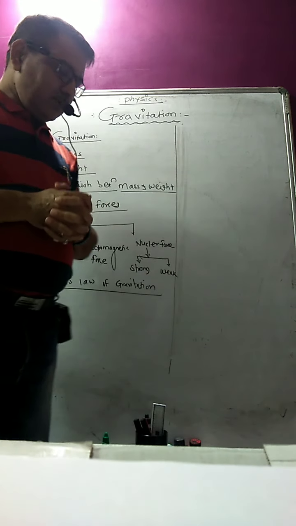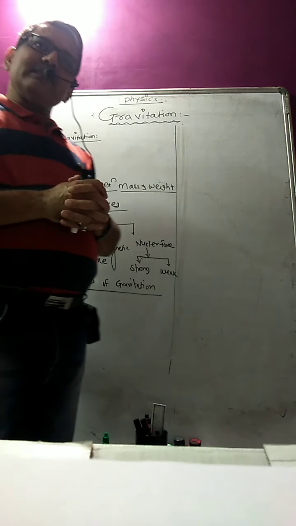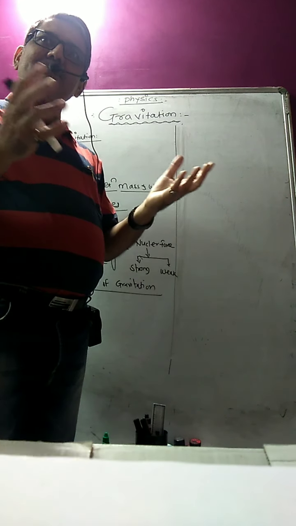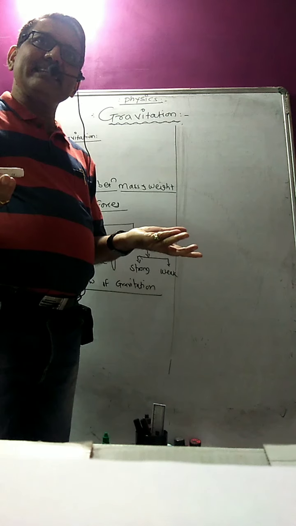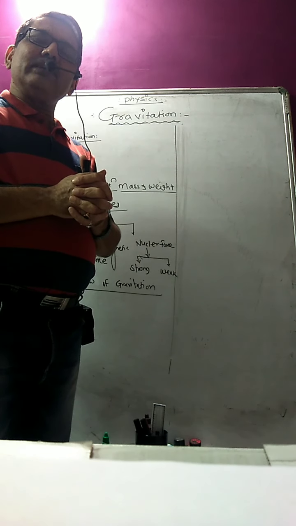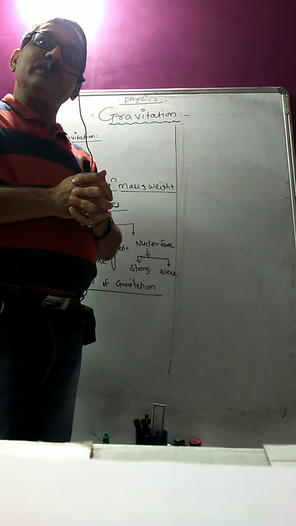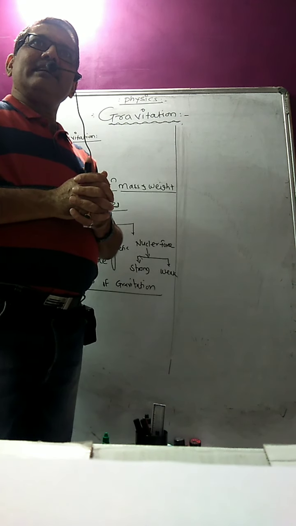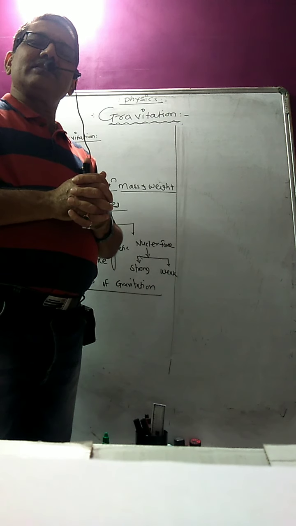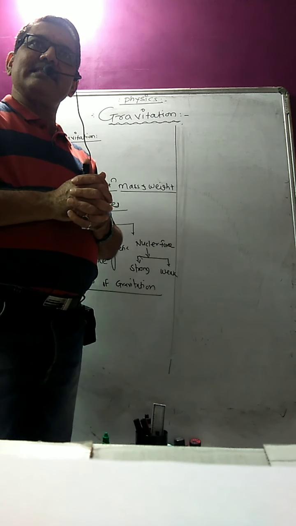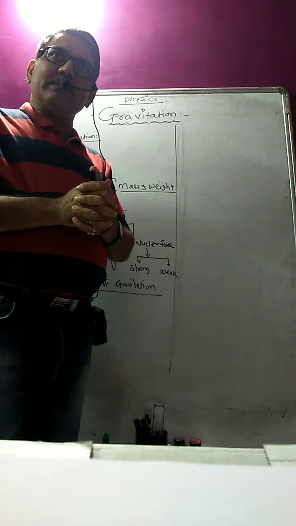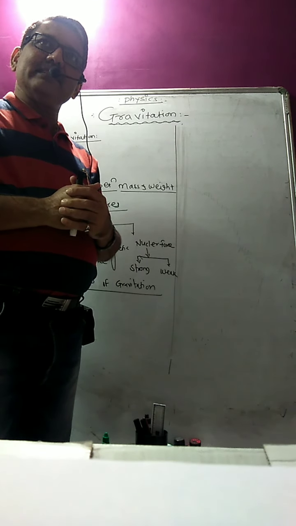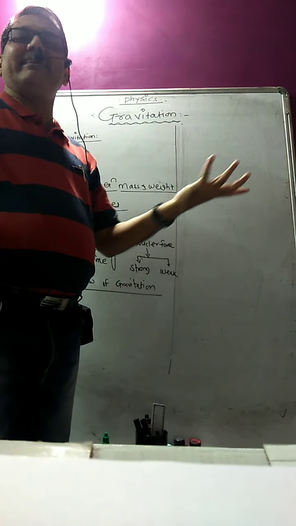First of all, we have to learn some terms before directly starting with gravitation, because what exactly is the meaning of gravitation? Gravitation क्या है? Then we want to start Newton's law of gravitation. Gravitation began when the apple falls on the ground, and the question arises to Newton: why does the apple fall on the ground only? That was the starting of gravitation.